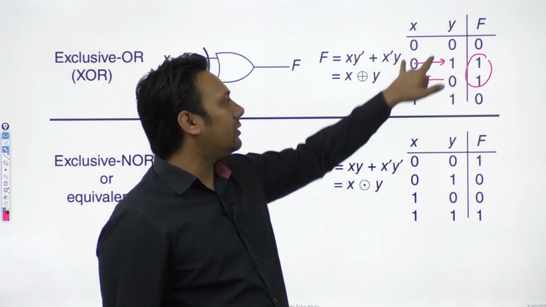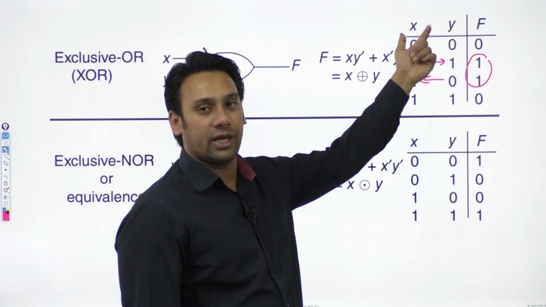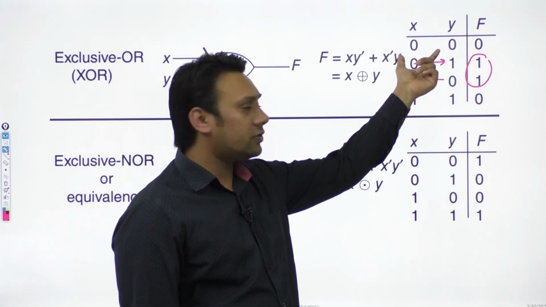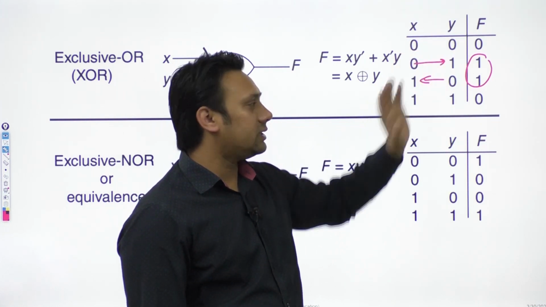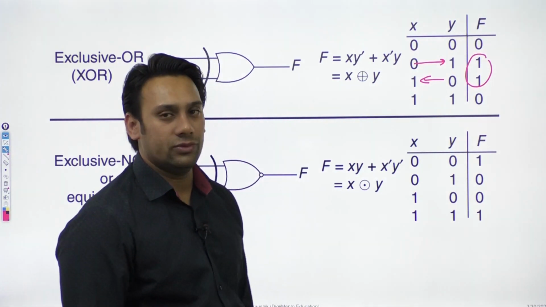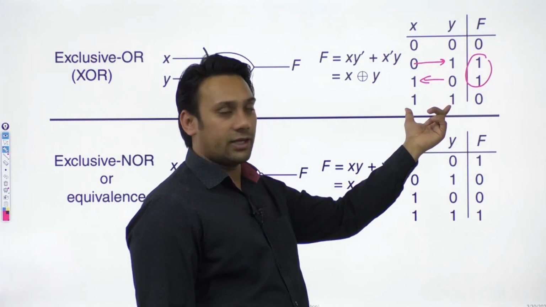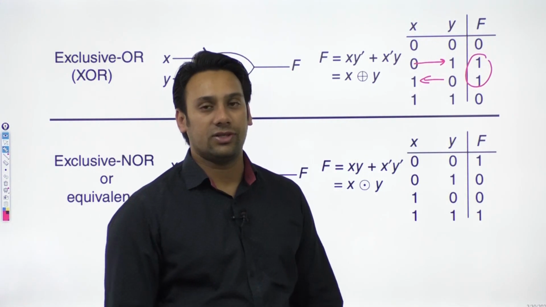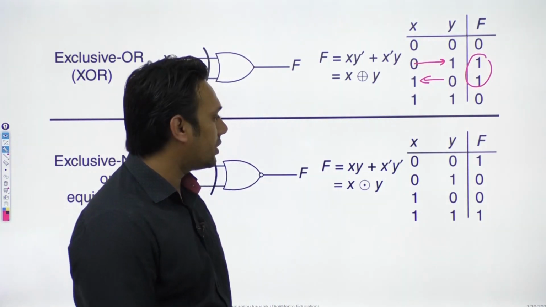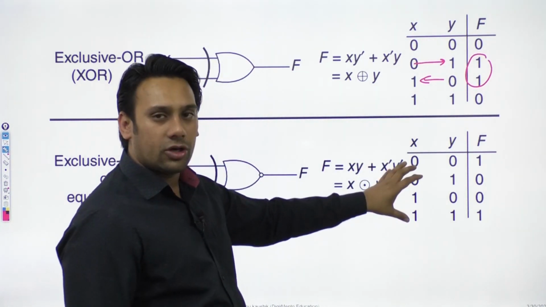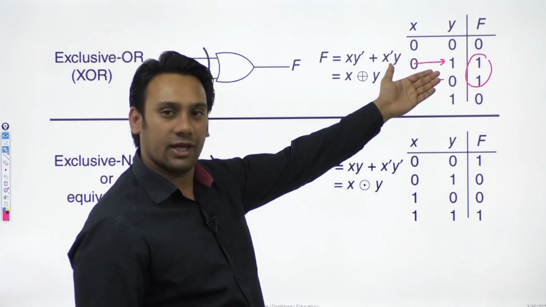But if both their values are same, जैसे x की भी value 0 है और y की भी value 0 है, when both of them are having a value 0, in this case the function is going to give us a value 0. When both of them are having a value 1, in this case the function is going to give us a value 0. But when you look at XNOR, so XNOR is basically opposite of XOR.